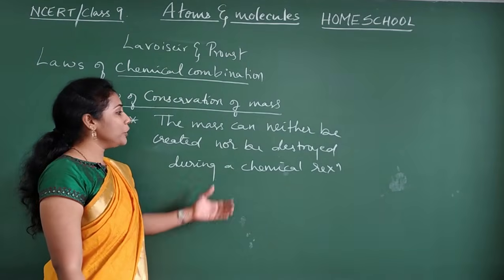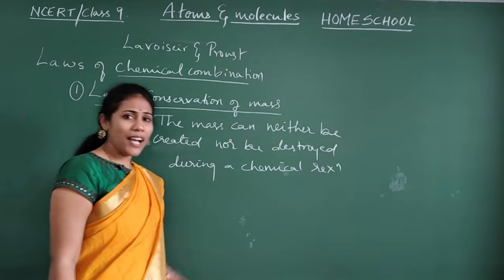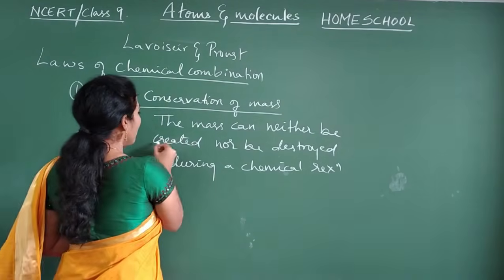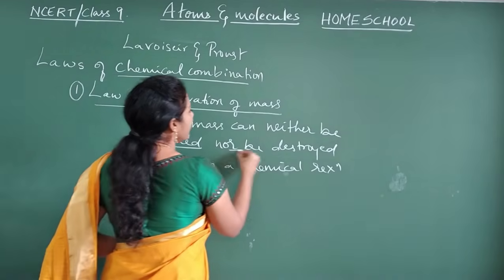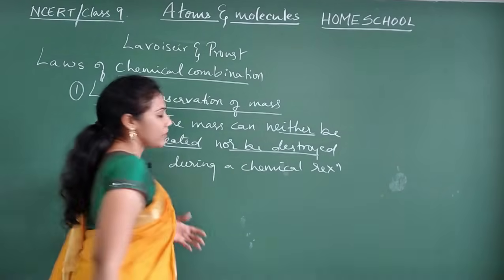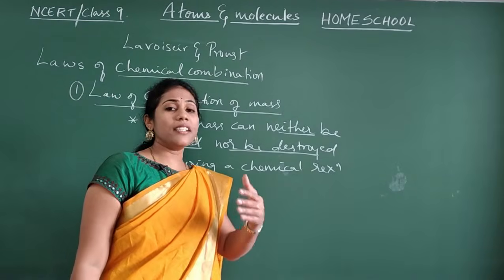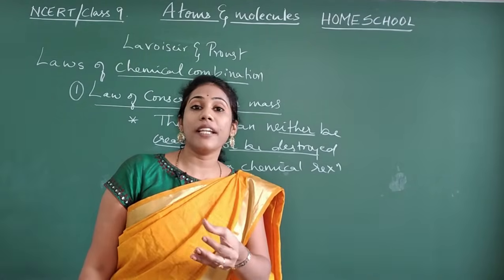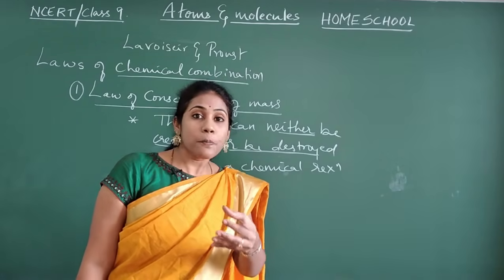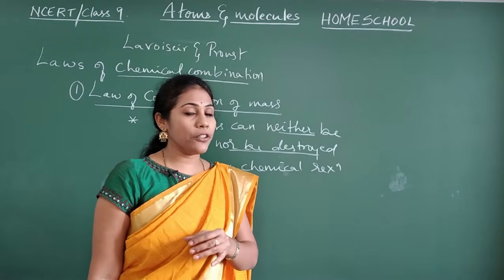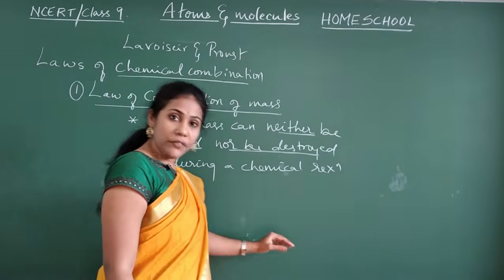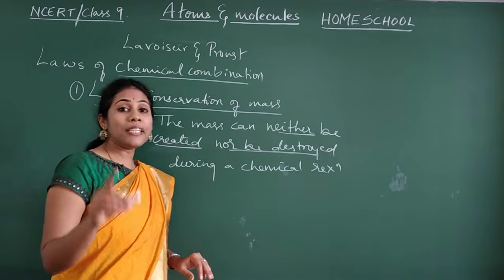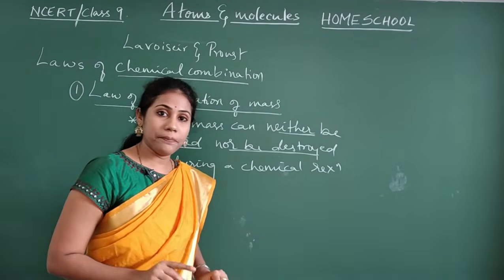So what do you mean by this point? I explained the meaning of neither be created nor be destroyed. Yes or no? Mass cannot be created and it cannot be destroyed, isn't it? We discussed this point in the last video, and the same point we are going to discuss again with a particular example.